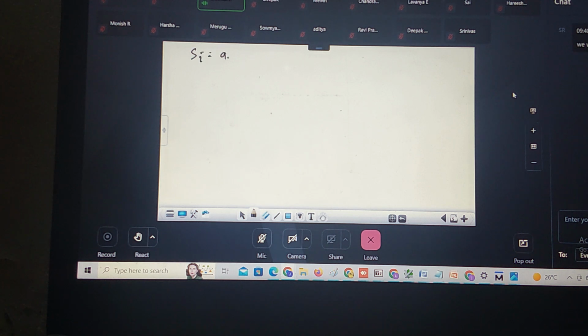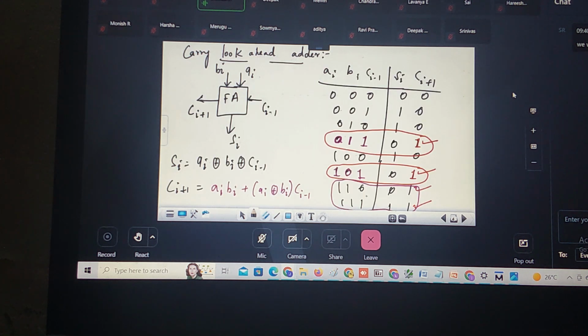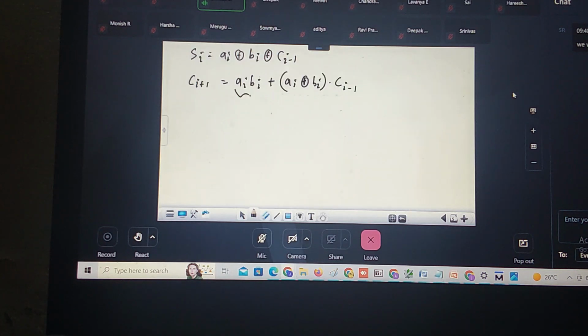Sum is nothing but Ai XOR Bi XOR Ci minus 1. Correct? What is the carry expression? Ci plus 1 is equal to Ai Bi plus Ai XOR Bi into Ci minus 1. Correct?